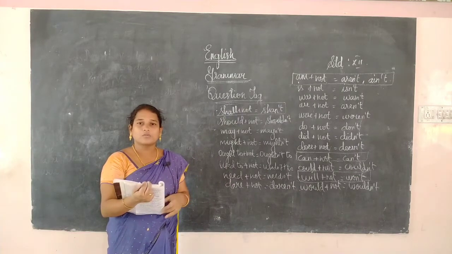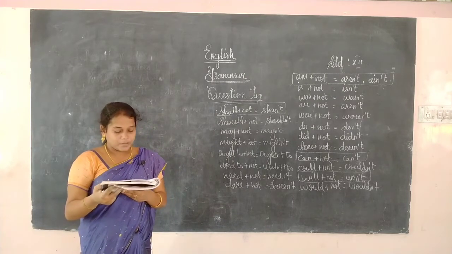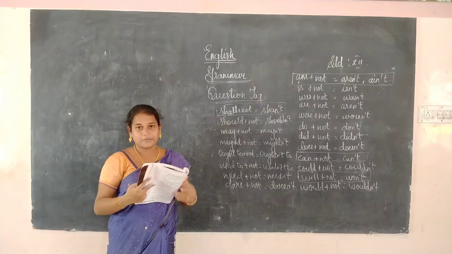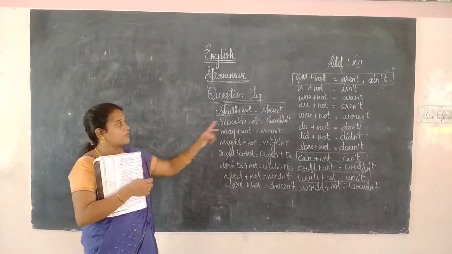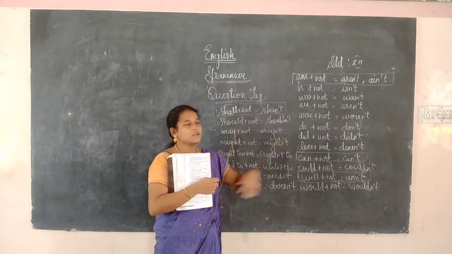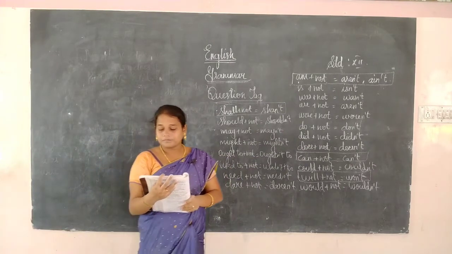Okay, so we have to go through the gender, the singular and plural form, and the numbers. Next, the negative adverb "not" is always in the contradictory form. So whenever there is a "not" in the negative form, we always have to use the contradictory form: aren't, isn't, wasn't. It always has to be in the contradictory form.